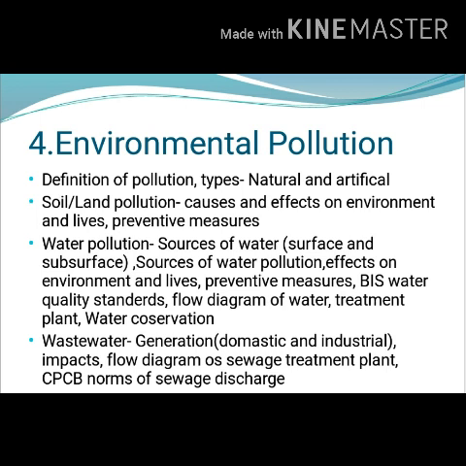We already know the different types of environment and what is meant by environmental pollution. In this chapter, we see the different types of pollution like natural and artificial. In that, we can see soil or land, water, sound, nuclear, and e-waste pollution.